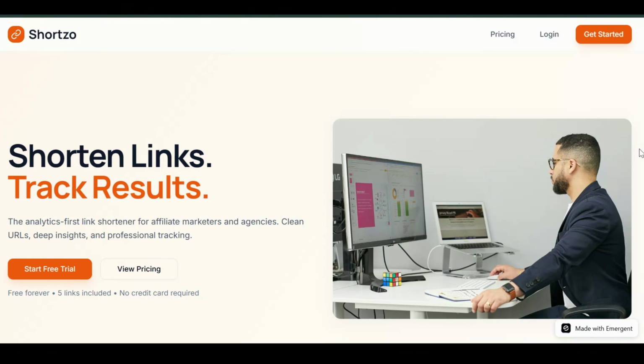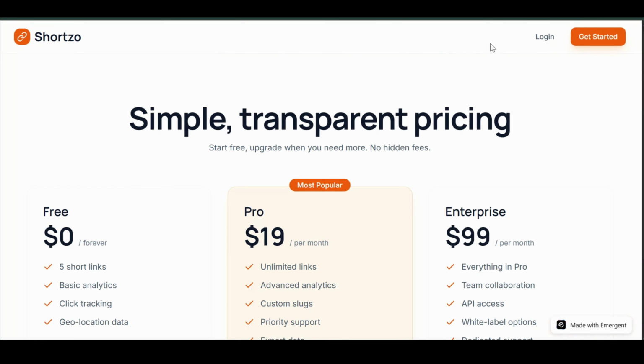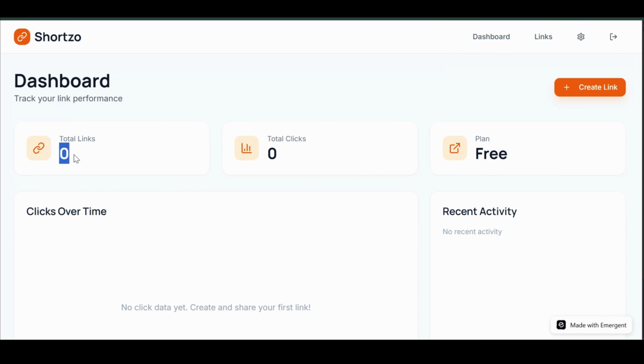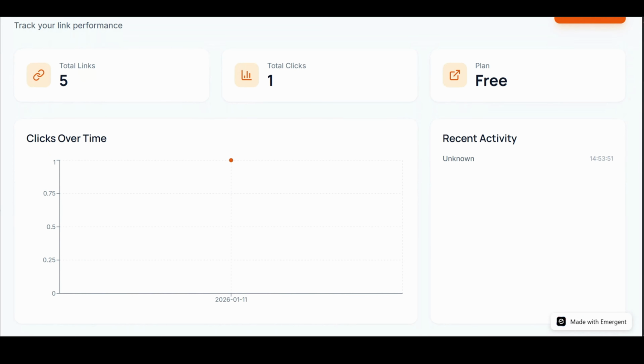When you open the app, the interface is clean. The fonts are simple. The colors make sense. There's a proper pricing page that clearly explains the plans. It even has Google sign-up authentication. And the moment you log in, you instantly see what matters. Total links, total clicks, and the plan you're on. Instead of guessing which link works, you can see exactly what people are clicking, where the traffic is coming from, and which links are actually performing.